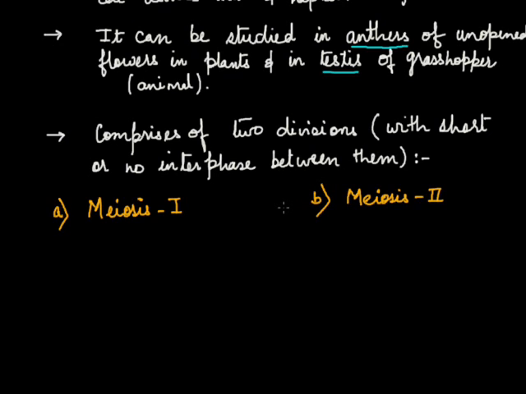Meiosis 1 is also called the reduction division because the cell changes from the diploid stage to haploid.